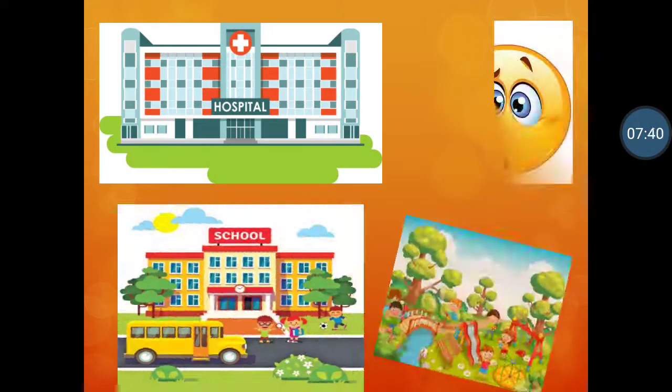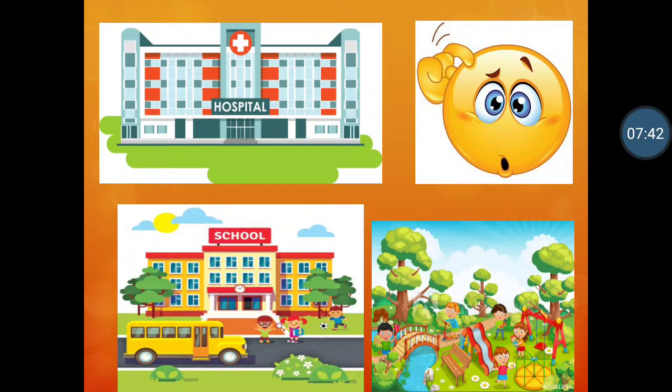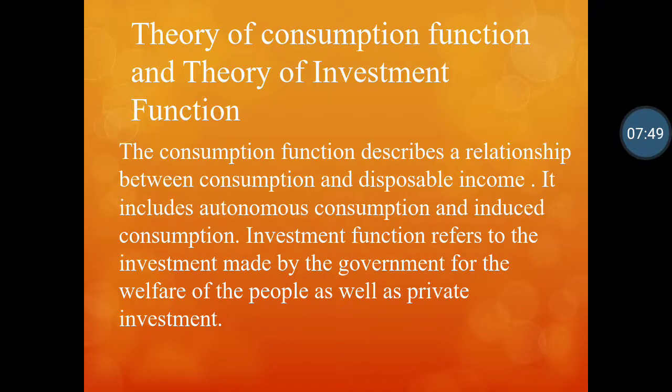You can see pictures of a hospital, school, park. Who builds that? Government. And why does the government do that? Government does that for the welfare of the people. So that is investment. There are basically two types of investment. One is public investment, one is private investment. Public investment is done by the government, and that is mostly for the welfare of the people and less profit oriented. Private investment is done by private firms, and they are more profit oriented.